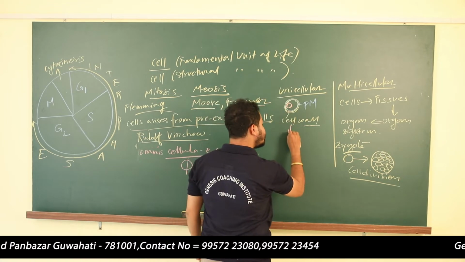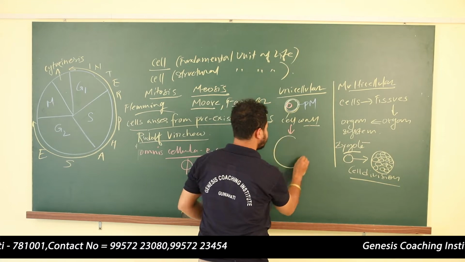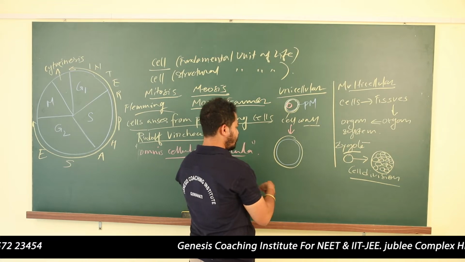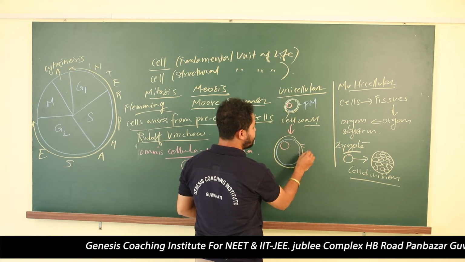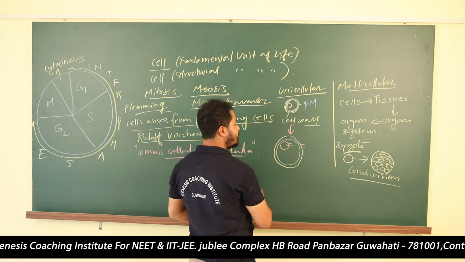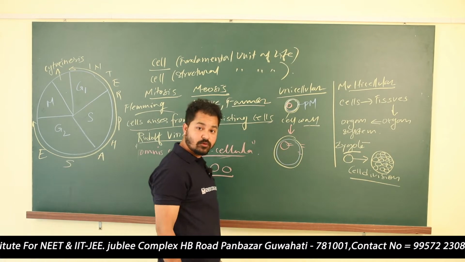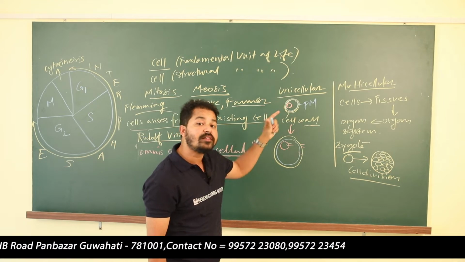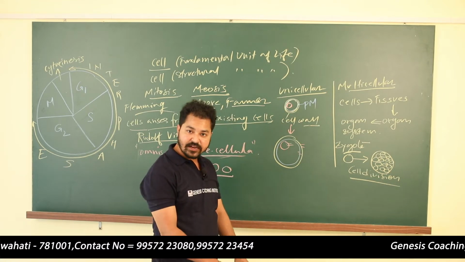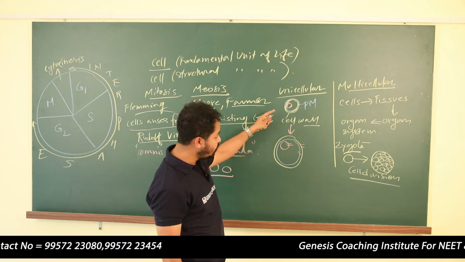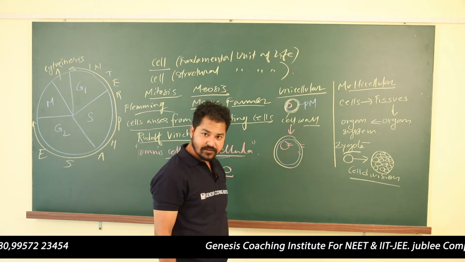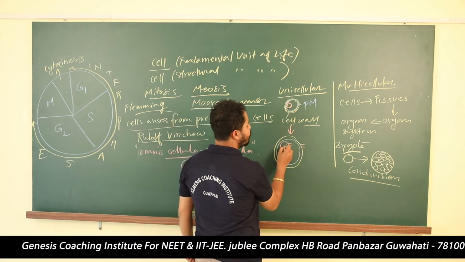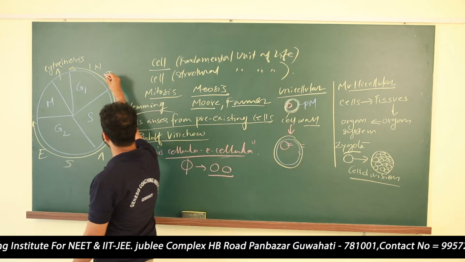Now if this cell wants to form another new cell, it needs to produce a cell wall, a cell membrane, and a nucleus, and inside the nucleus we have chromosomes. If this cell wants to divide, first of all it needs to produce all these materials, because the new cell that will be produced should contain all the materials of a cell. These will be produced in the interphase.